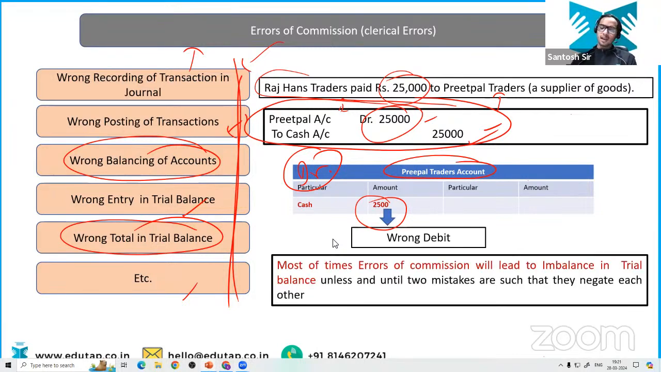So he has made a wrong debit, and it is an error of commission. Now this wrong debit of 2,500 is going to imbalance the trial balance. Why? Because when you write the balance of Preetpal, you will be writing it as 2,500, and when you write the balance of the cash account on the credit side of the trial balance, you will be writing 25,000. So your trial balance is not going to match, isn't it? That's how you are going to identify the error.